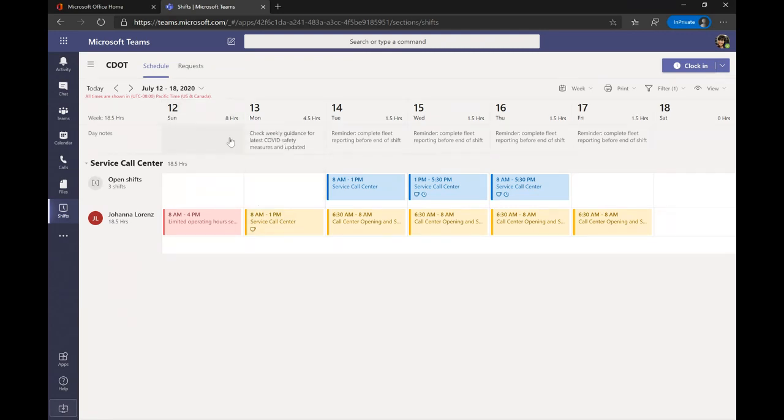Of course, we've got some schedule notes up here. It's really nice to remind any of your first line workers to keep an eye on those notes up there if you want to add things like general manager will be in office today, or any reminders for any COVID response procedures that you've put into place, or anything that needs to get done by the end of that specific day, right? Great to add it as those notes at the top.